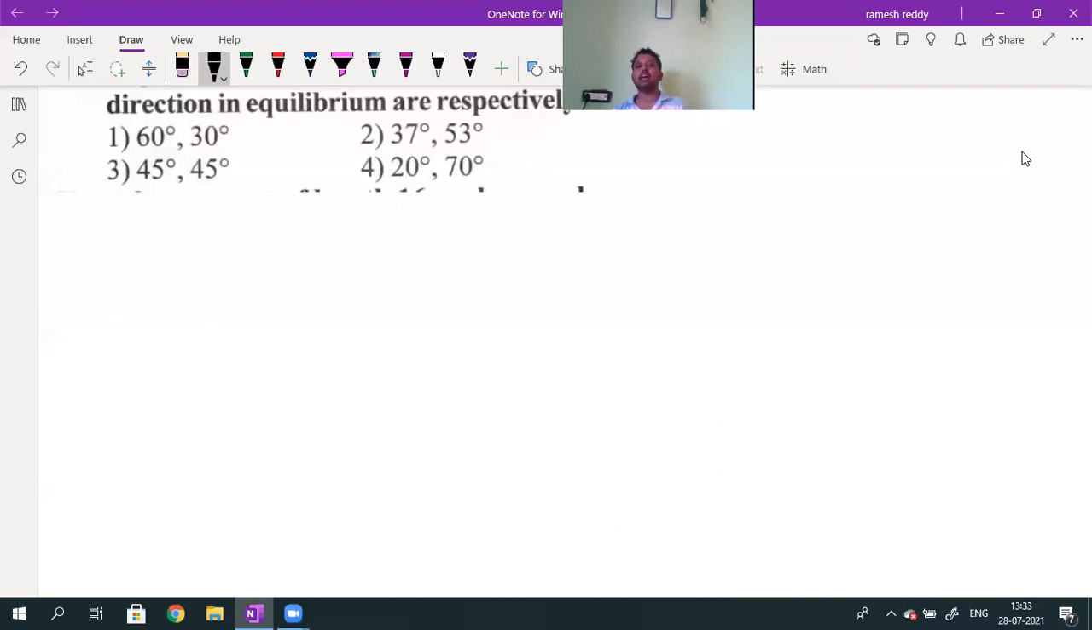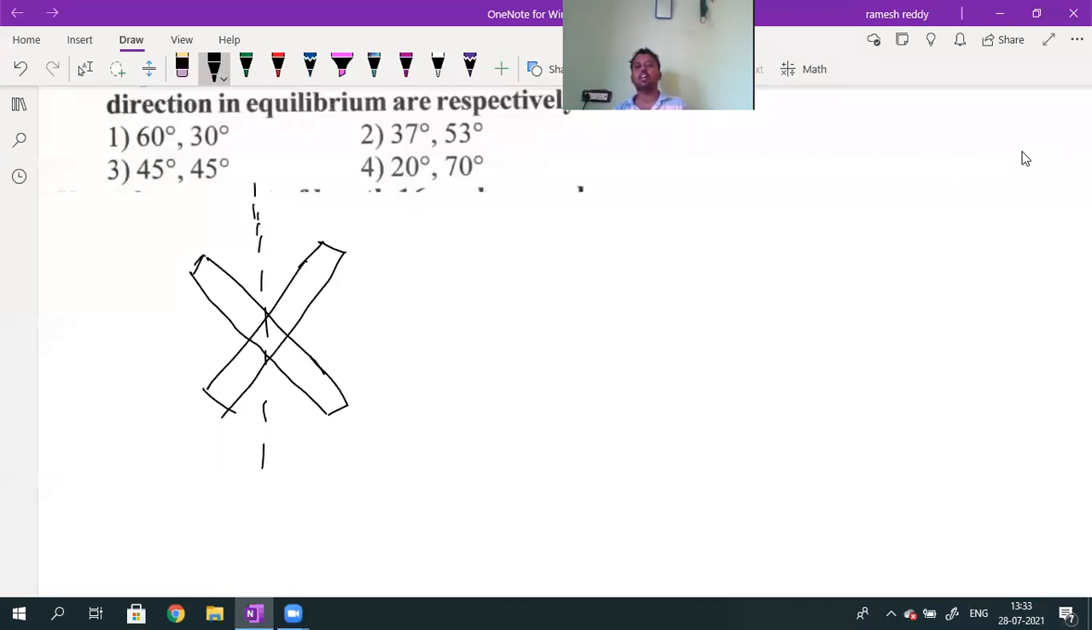So two identical bar magnets. Two identical bar magnets means same magnetic moment. They are arranged like a cross. They are suspended in the horizontal component of the earth's magnetic field. What about the earth's magnetic field component value BH? Now the first bar magnet's magnetic moment value.